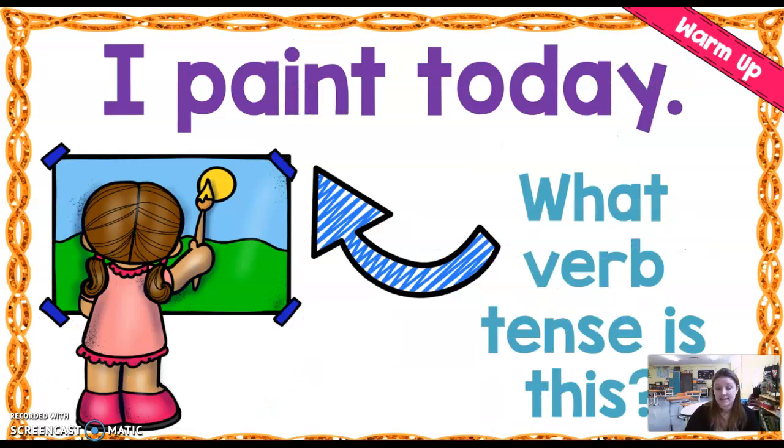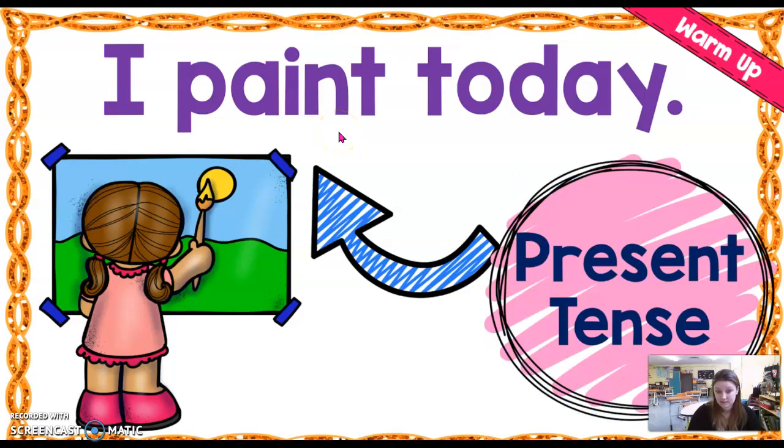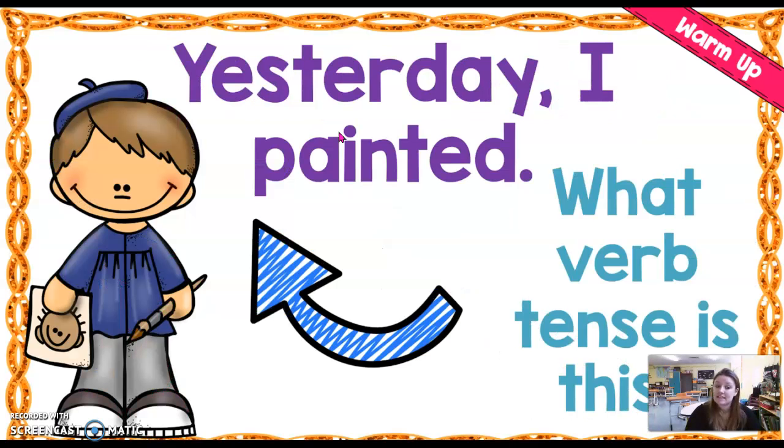So, I paint today. What verb tense is this? Present or past? This one's present, and we can use the clue today to help us, but we can also look at the form of paint. I paint. Okay? But if it says yesterday I painted, I can use the clue yesterday to help me know that this is past tense.